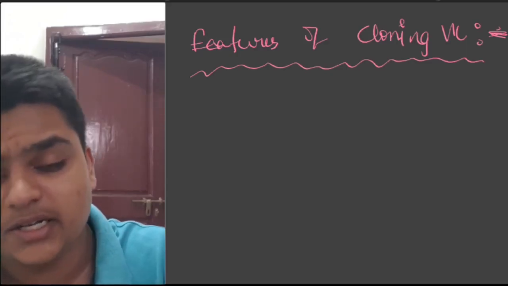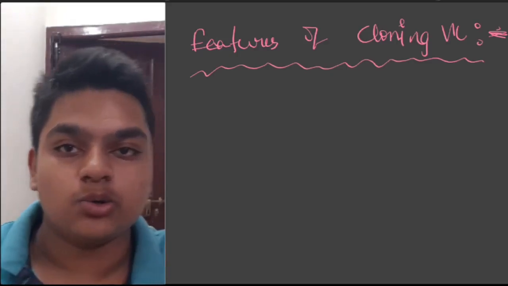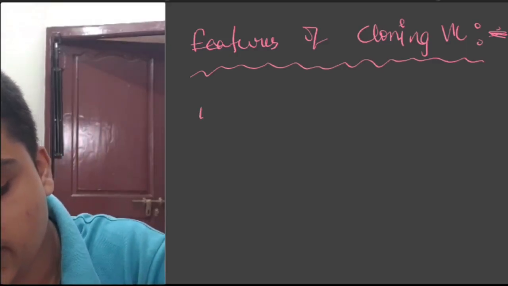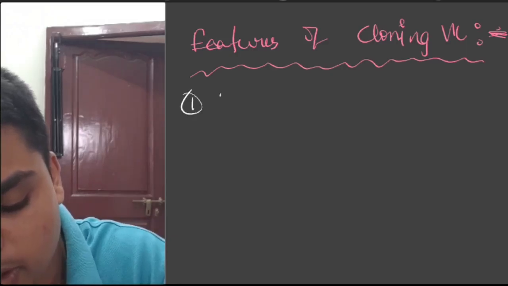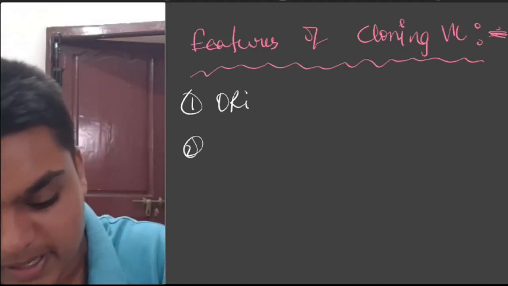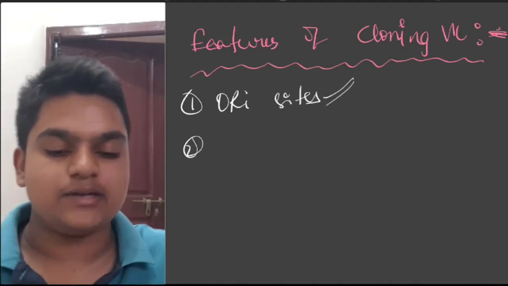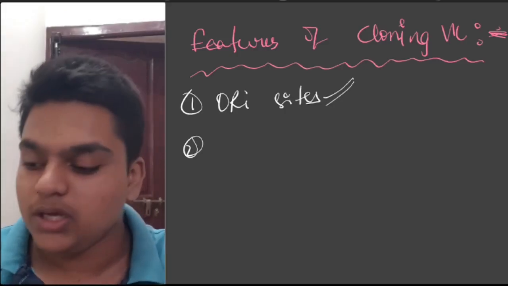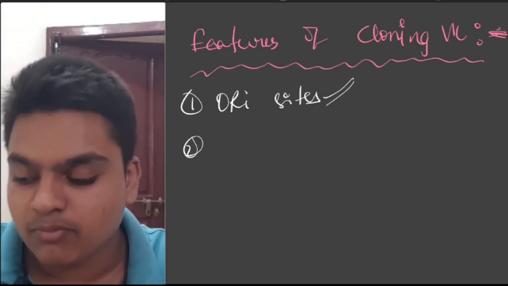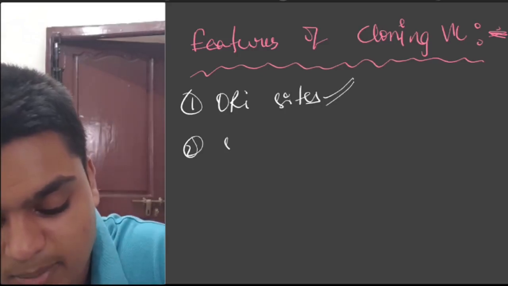What are the features that these vectors should contain to be a cloning vector? The first one, it has to have a region of replication. First of all, I only told you the ORI site should be present. Okay, the ORI site should be present. Without the ORI site, it cannot be considered a cloning vector. A vector without this region of ORI cannot be considered a cloning vector. Next one, selectable marker.